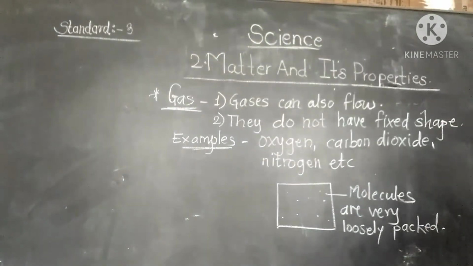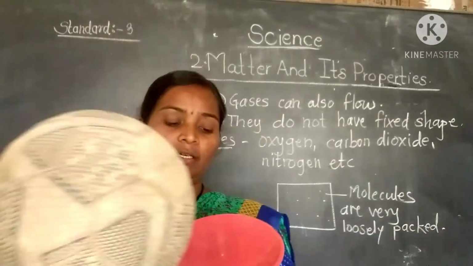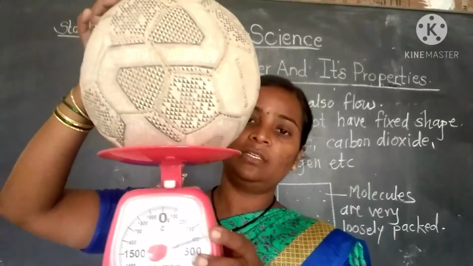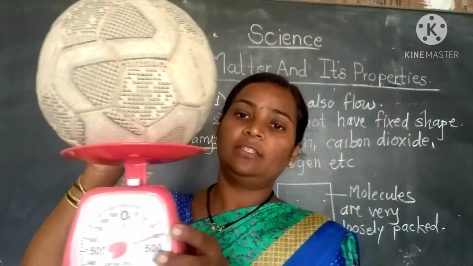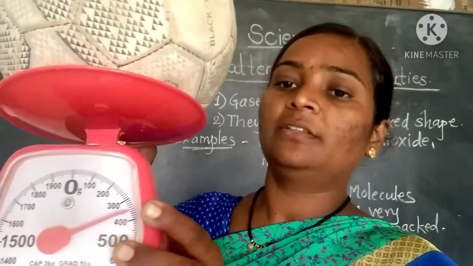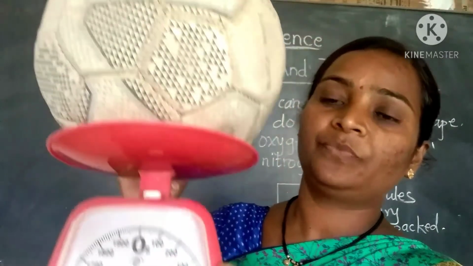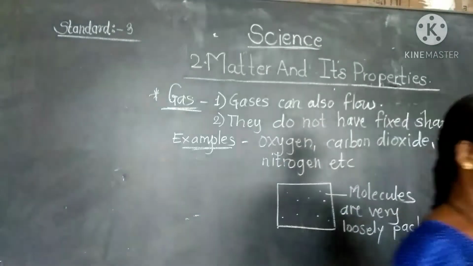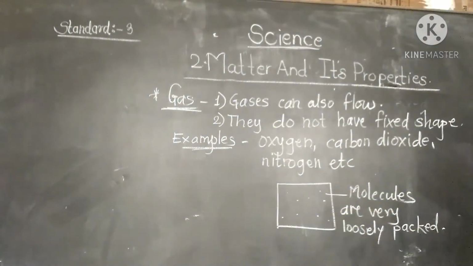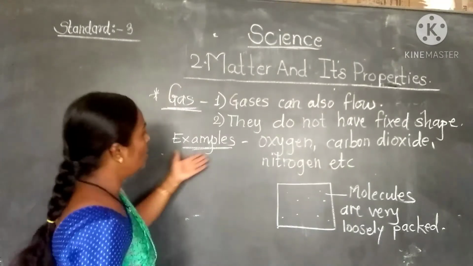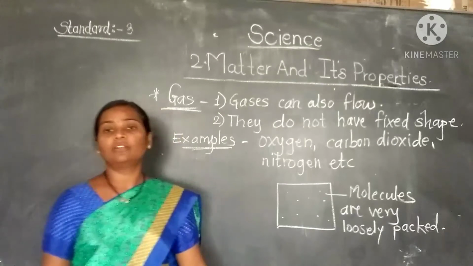And next, I am having this football with proper air. See this weight, that is 350. Okay, so in this way we can say air and gases occupy space, and gases can flow.